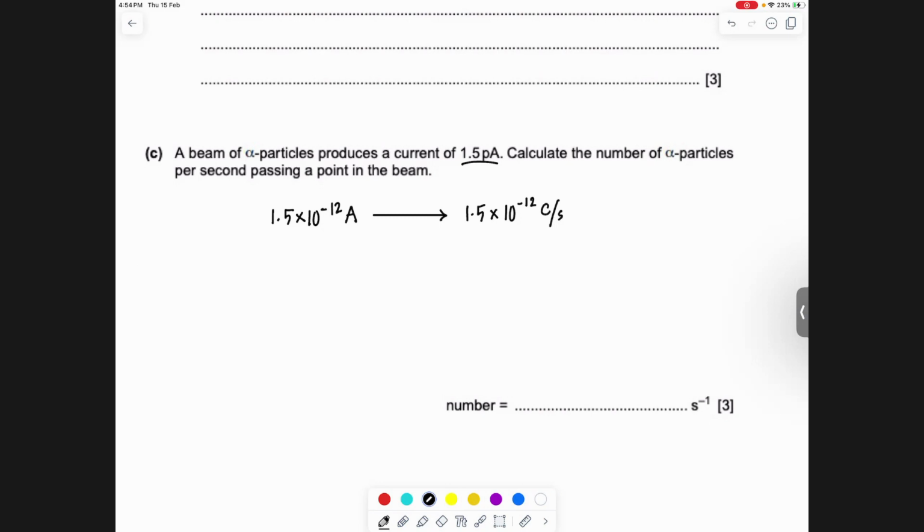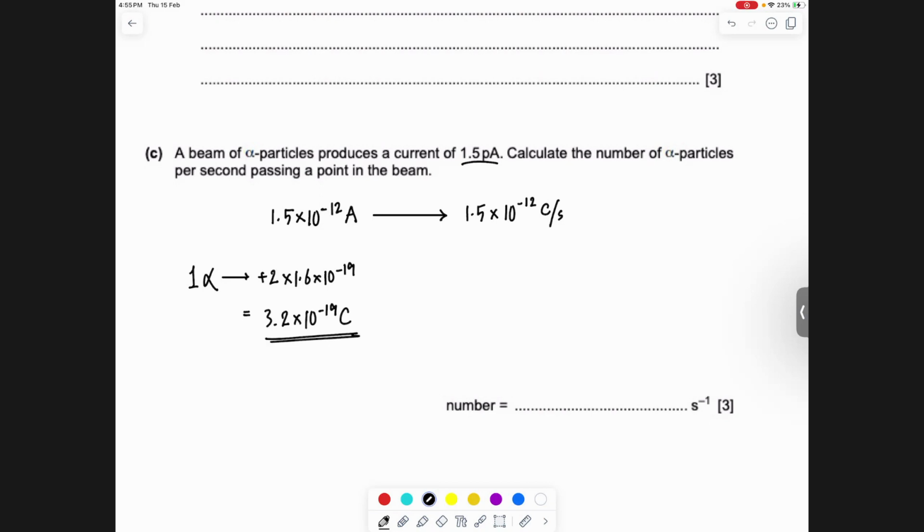So এখন if that's the amount of charge that's transferred every second, what's the number of alpha particles out there? So what's the charge of one alpha particle? One alpha particle charge হচ্ছে plus 2 into 1.6 into 10 to the power minus 19. Do you agree? Can you tell me what is that value? 3.2 into 10 to the power minus 19, right? So that's the charge of one alpha particle.